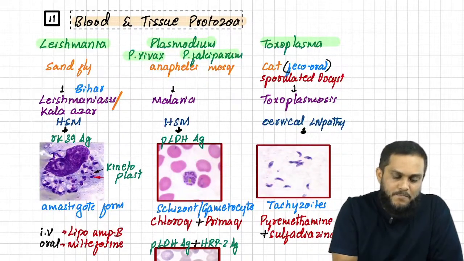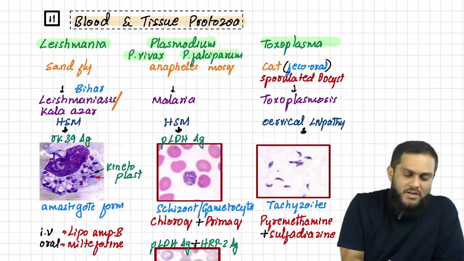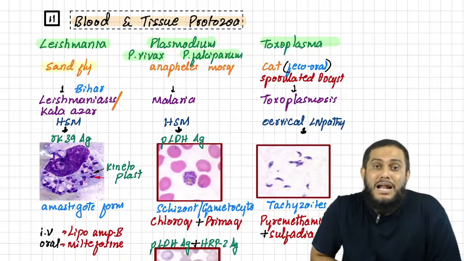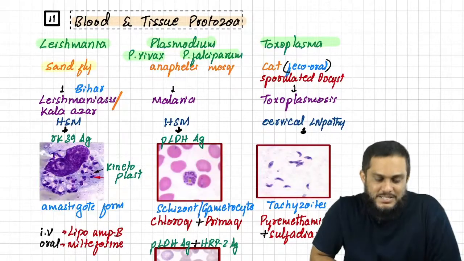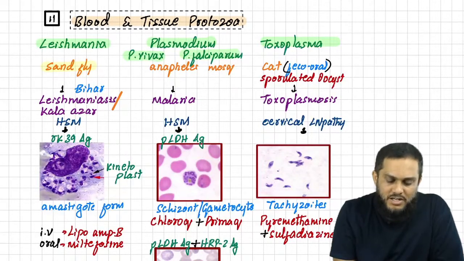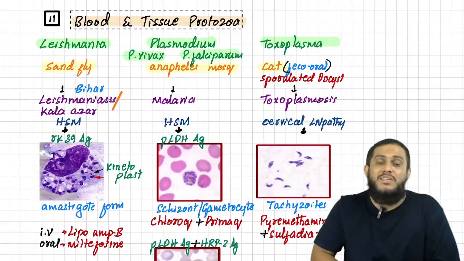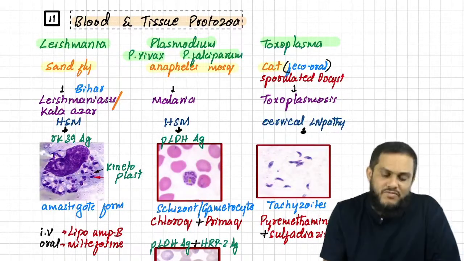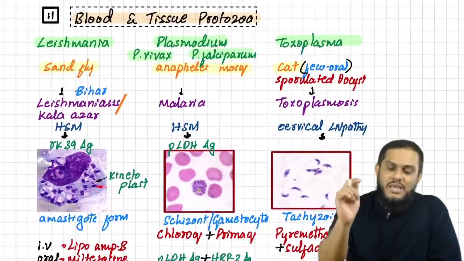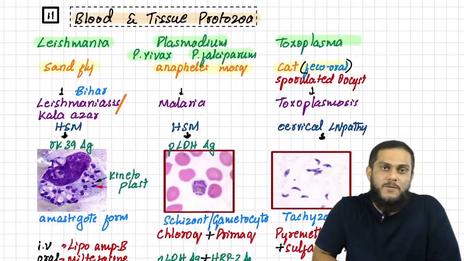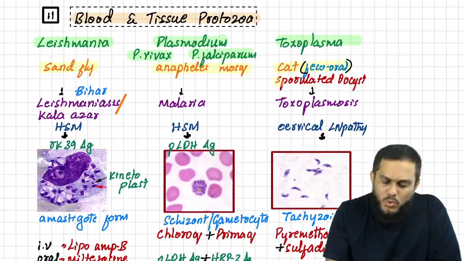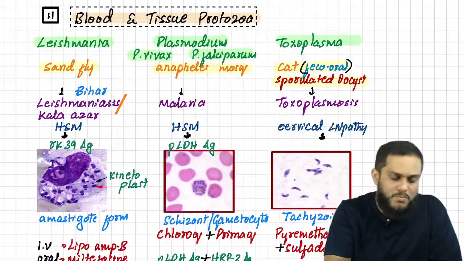Leishmania we acquire by sandfly, which is known as phlebotomus, and Plasmodium we get by the bite of the Anopheles mosquito, and Toxoplasma we get from the cat, but not from the bite of the cat. We get it from the cat via feco-oral route, and the infective form is sporulated oocyst. That is also very, very important.